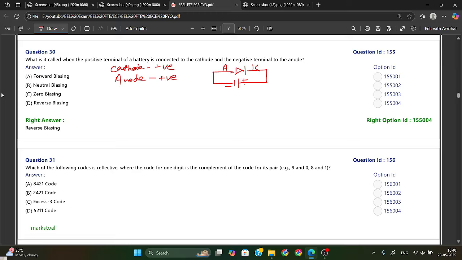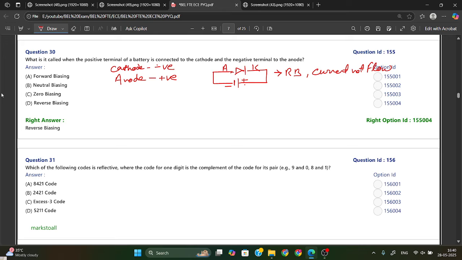in this case we call it reverse bias, and in that case current will not flow through the circuit.